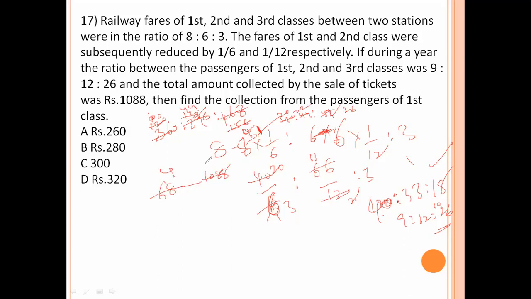17 6 ja 108. 17 6 ja 102. 68, 17 4 ja, 4 1 ja, 4 6 ja 140, 68. Now find first class is 20 parts. 20 parts is 320. So option number D is the right answer.